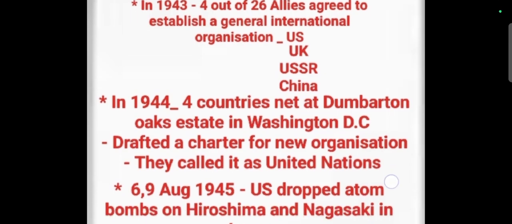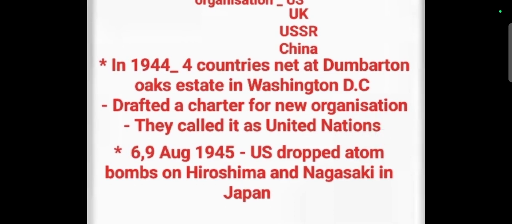In 1945, on August 6th and 9th, the US dropped two atom bombs on Hiroshima and Nagasaki of Japan. And especially in 1945, there was the birth of the United Nations after the bad conditions.